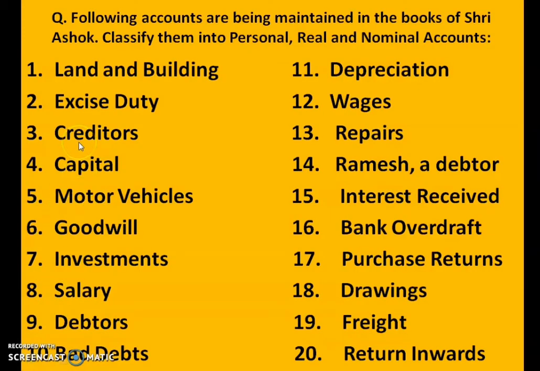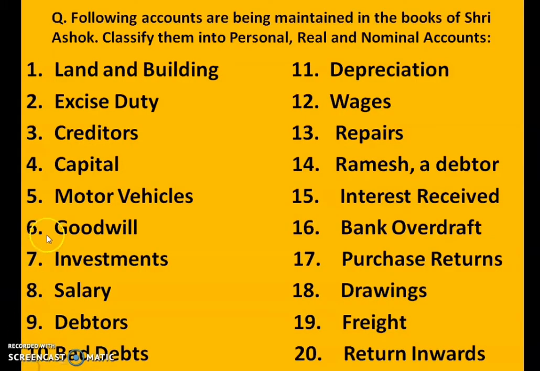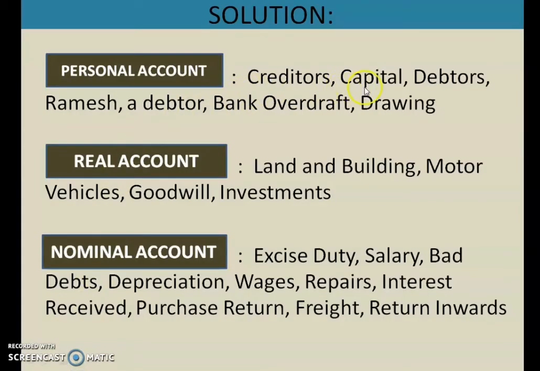Next, third one is the creditors. Creditors means what? It is a person to whom we are supposed to pay the money for the credit purchases we have made. So creditors are the persons to whom we have to pay the money. So it will come under which account? Creditors will come under personal account. Now next question, capital. Capital is an amount invested by a proprietor. So proprietor means it is also a personal account.